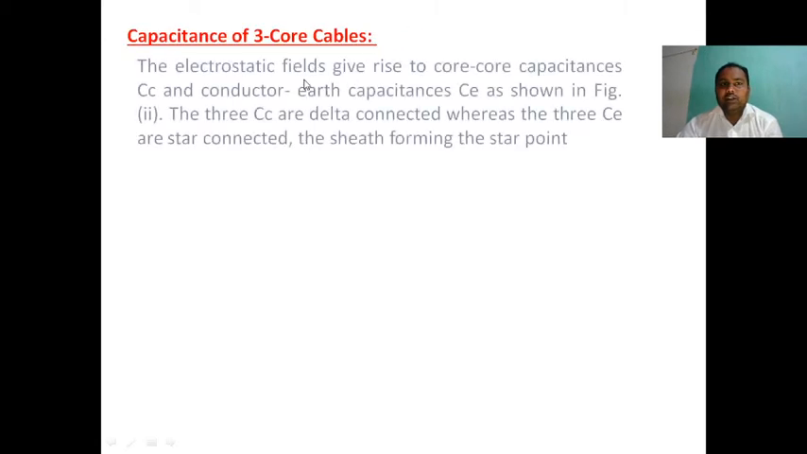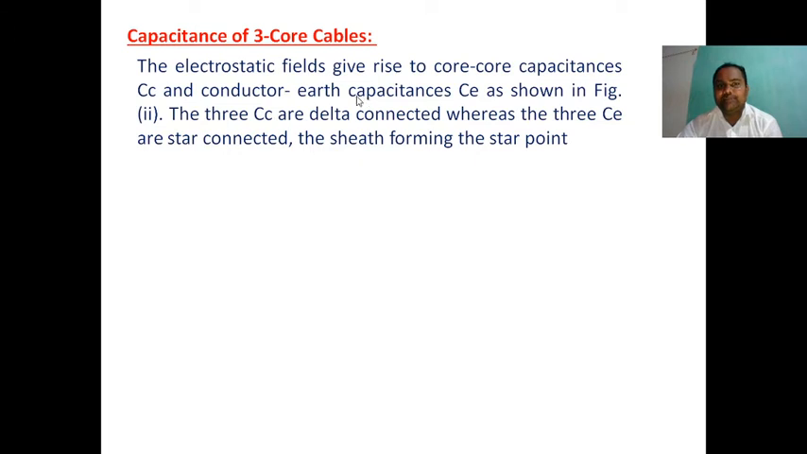The electrostatic field gives rise to core-to-core capacitance, which we will call Cc, and conductor-to-earth capacitance. Here, earth is nothing but the lead sheath. The conductor and lead sheath capacitance is Ce, as shown in the figure. So how does the capacitance exist between core and core? This is very important.